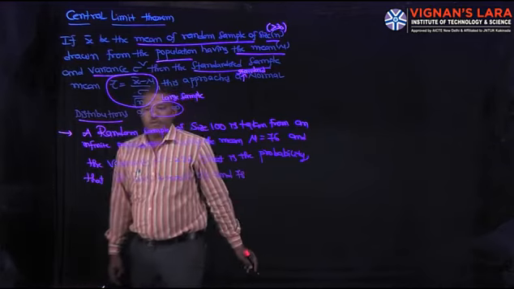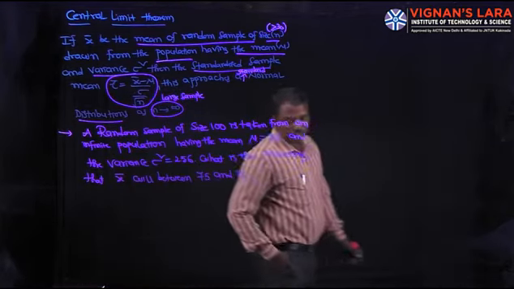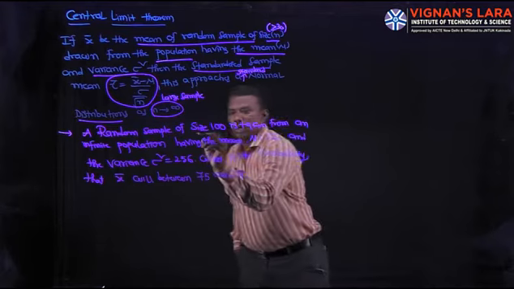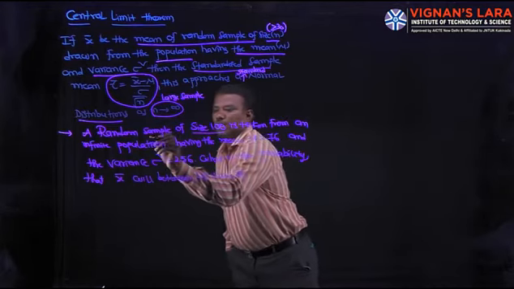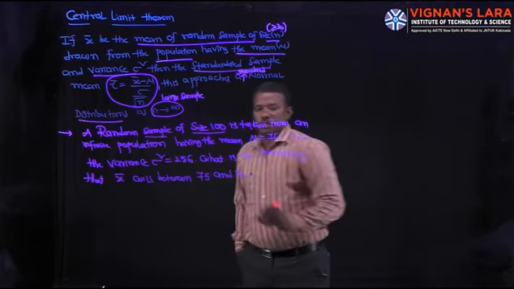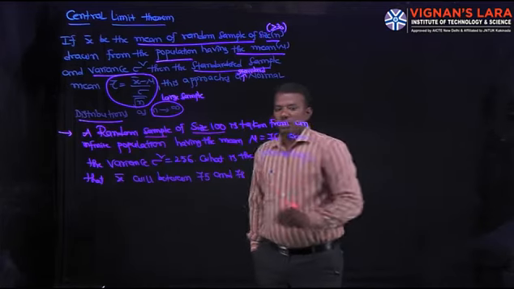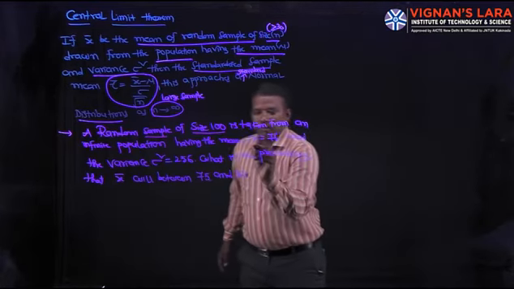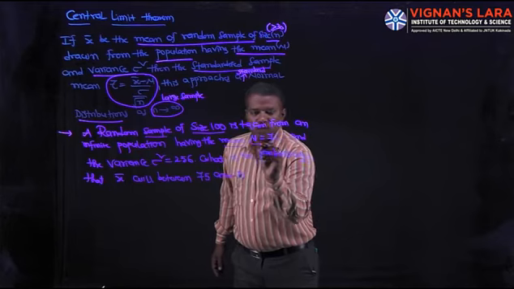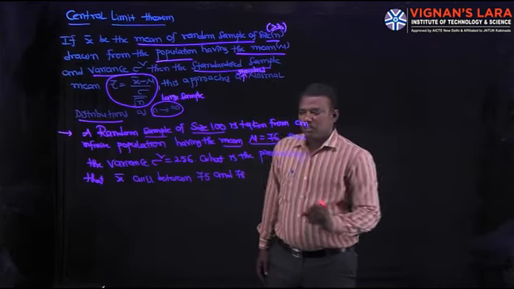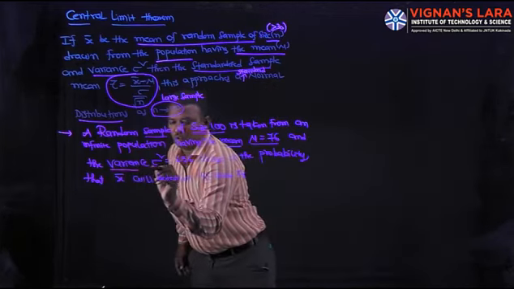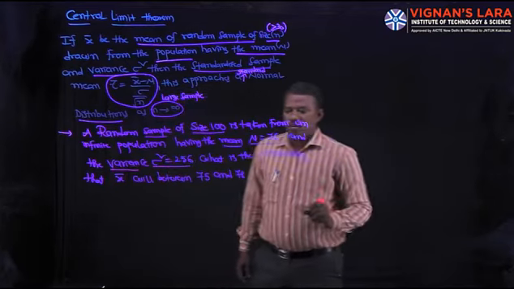See the statement of the problem. A random sample of size 100. Underline the word sample size 100. It is taken from an infinite population having the mean, underline the word mean, 76 and the variance sigma square equal to 256.